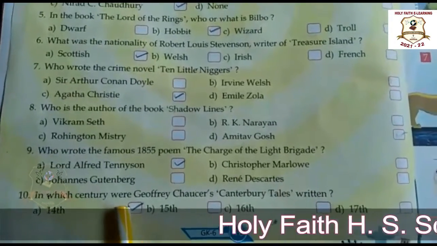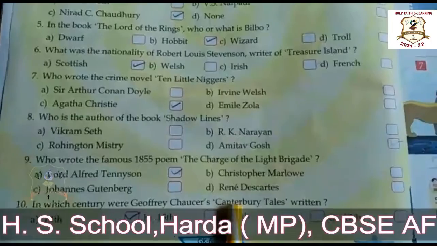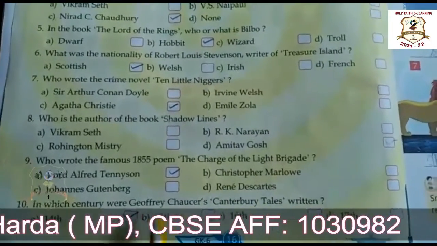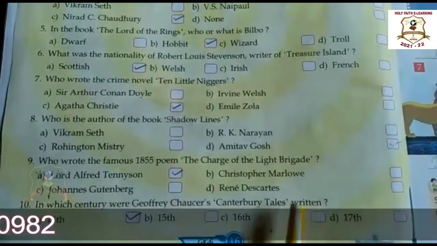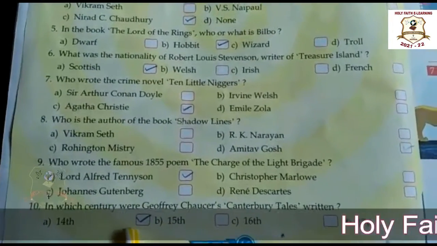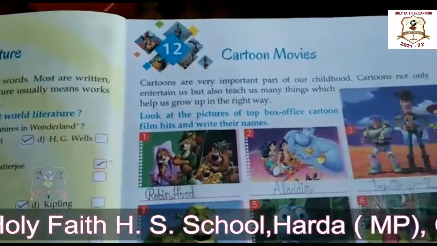Now the tenth one. In which century were Geoffrey Chaucer's Canterbury Tales written? Here the answer is 14th century. Okay. Now let's move to our new lesson.